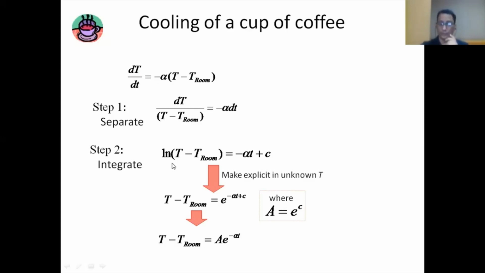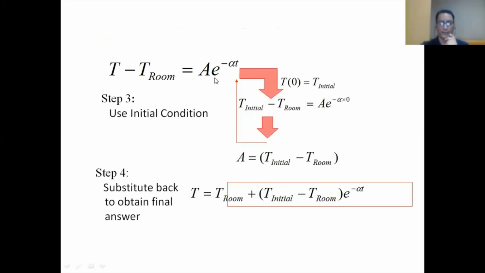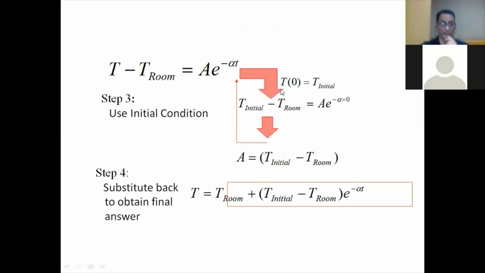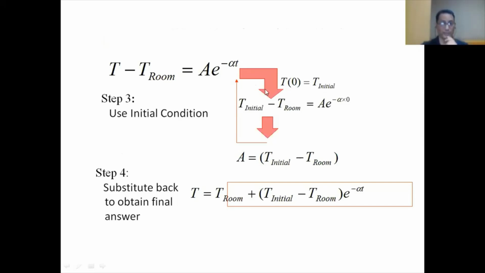After integration, we are getting ln of (T minus T room) is equal to minus alpha t plus C. Then I'm removing this log, so I'm getting it in this form. After that, we are using the initial condition. Your initial condition is what? T at 0 is equal to T initial. I'm putting that value here and rearranging, and I'm considering this value to be equal to A. After that I simplify and put in the value here.